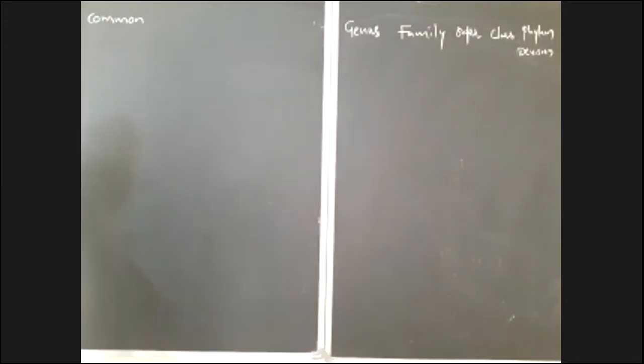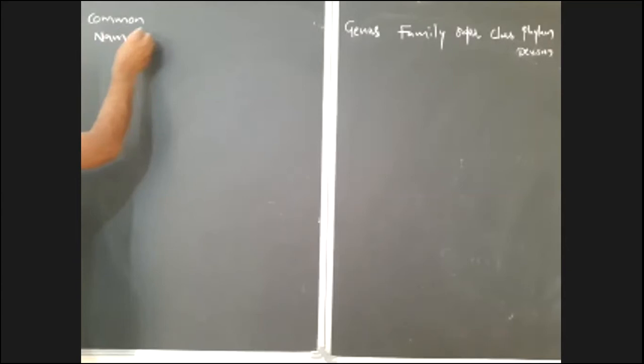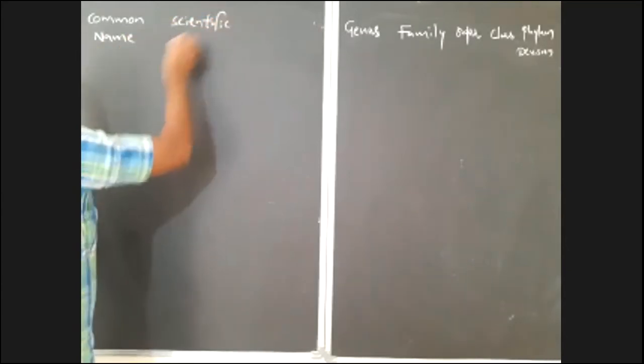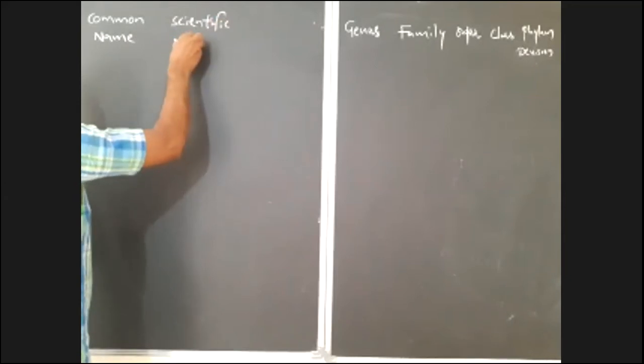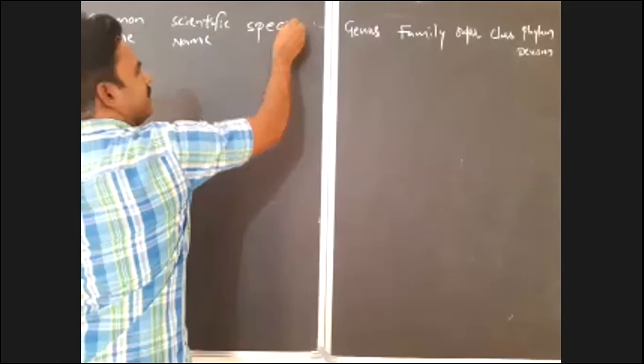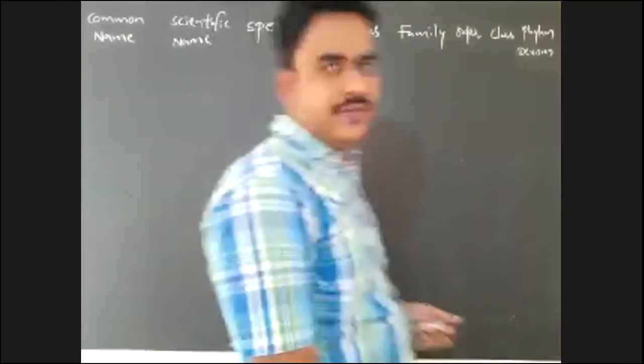Once again, so common name, scientific name, here species name, followed by genus, family, order, class, phylum, and last kingdom. So that you should notice here.